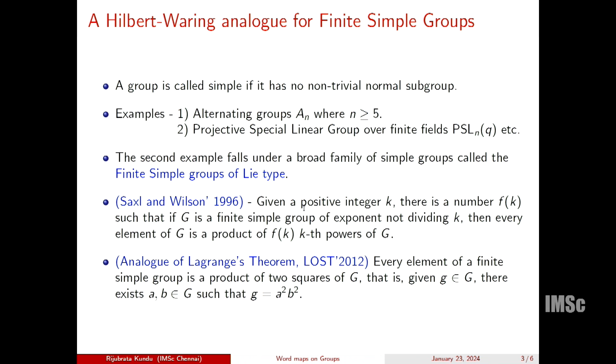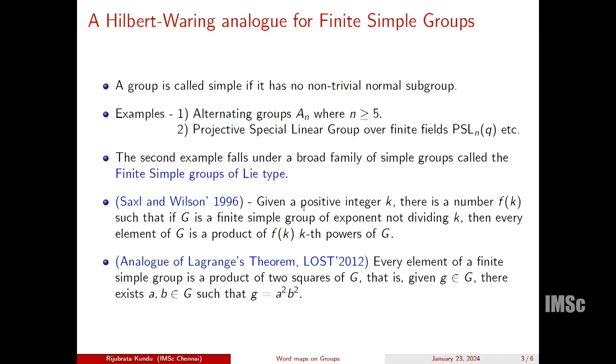These mathematicians proved that every element of a finite simple group is a product of 2 squares in G. So there it was a sum of 4 squares, now it's a product of 2 squares, right? That is, given g in G, there exist a and b in G such that g is equal to a squared b squared, right?